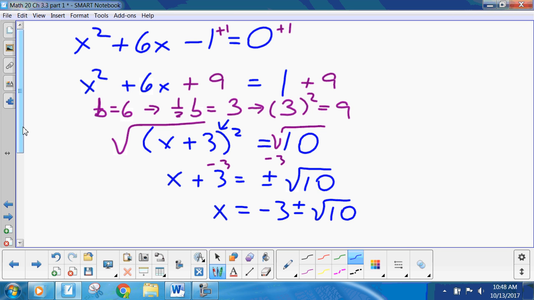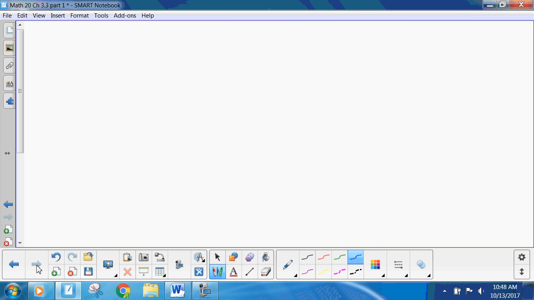Now, one more, and I'll show you the harder version. So, I want you guys, x squared minus 4x plus 2 equals 0. I want you to solve this by completing the square. Now, if you know how to do it, pause the tape, do it, come back and check the answer. If you're having a little trouble, I'll do it slowly. Okay? All right, welcome back.